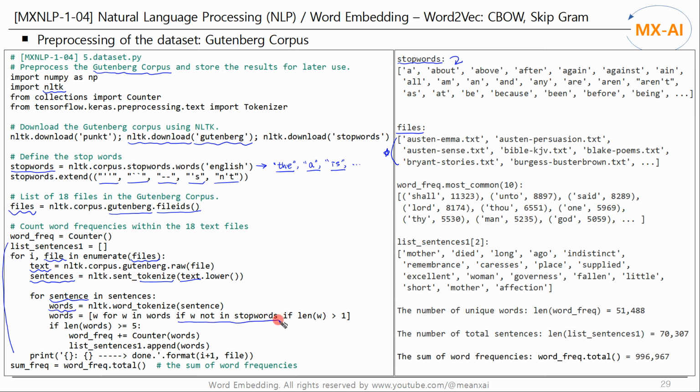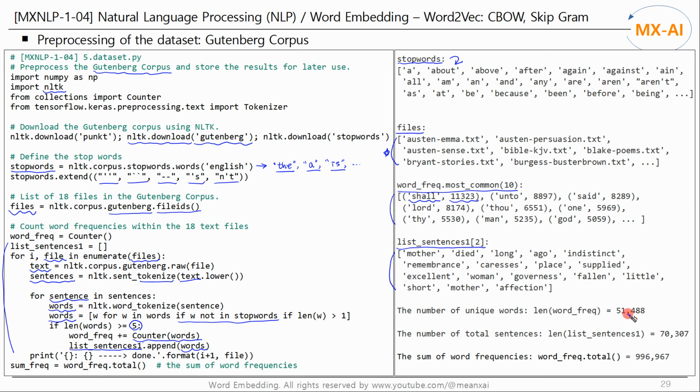Next, remove the stop words from the word list. If a sentence contains more than 5 words, count the word frequencies. Otherwise, discard the sentence. And we save these words in a list called list_sentences_1 for later use. The 10 most frequently used words in this corpus are as follows. The most frequently used word is shall, appearing over 10,000 times. The second sentence in this list is as follows.